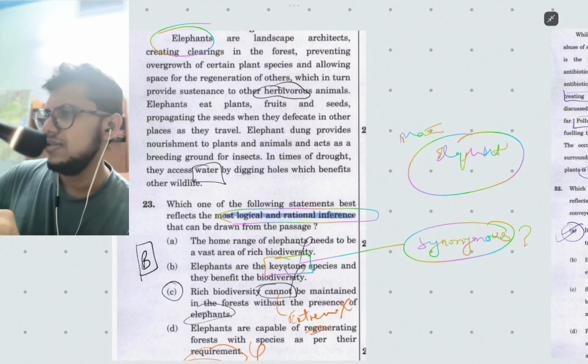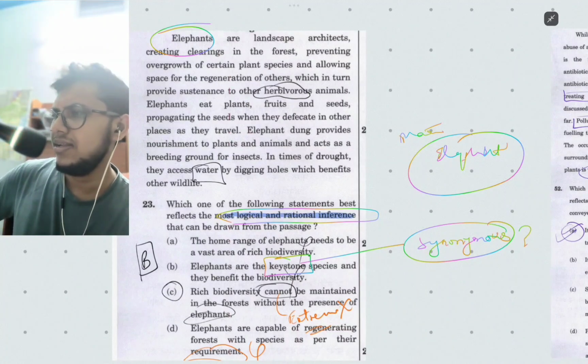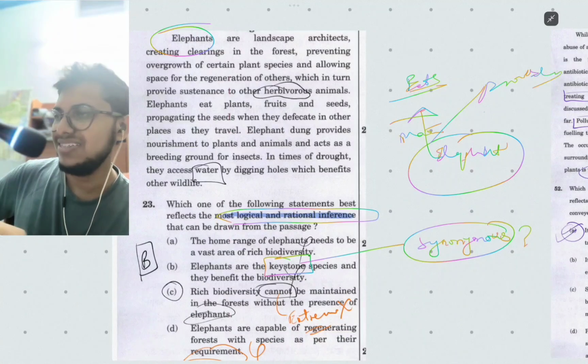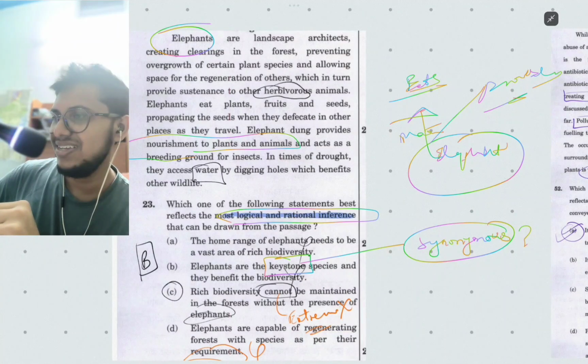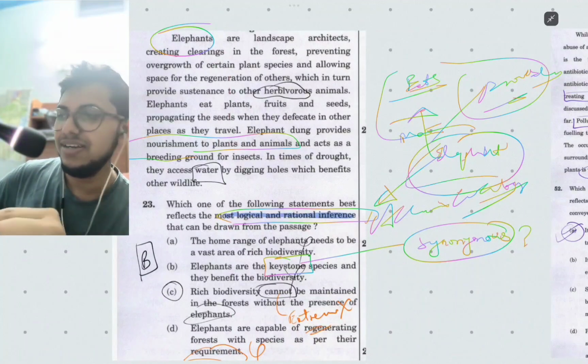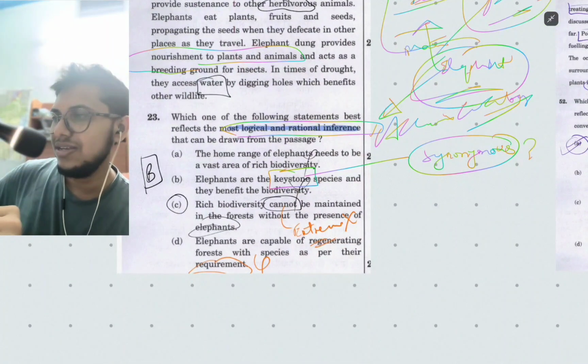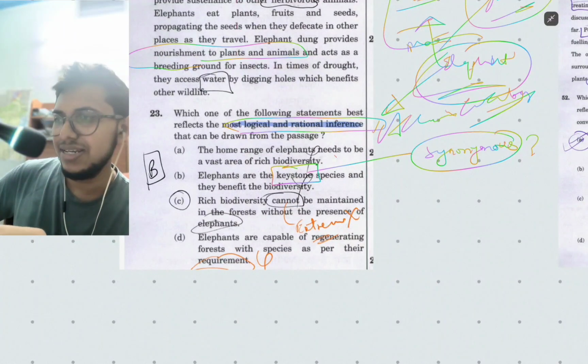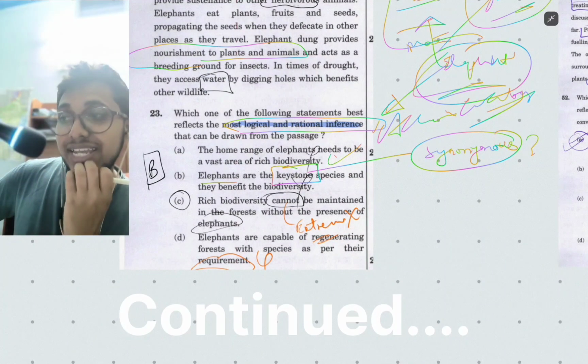Then he is touching upon the ideas: what it eats, what it provides to the other plants and animals, how it accesses water. He is connecting all these ideas surrounding elephant. Move on to the question. Firstly, we have the home range of elephants need to be, it's going to be right. Let me take it right. And then elephants are the keystone species.